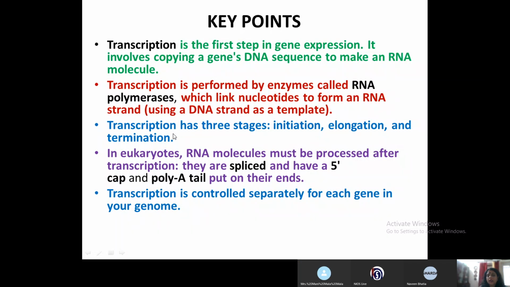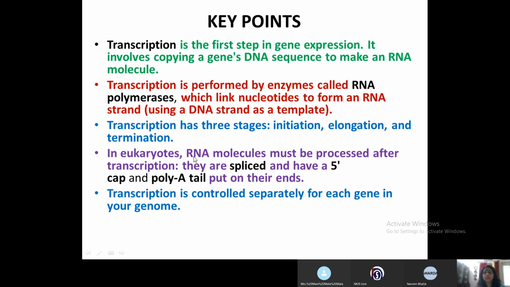Whereas in case of eukaryotes, there are three types of RNA polymerases: RNA polymerase 1, 2 and 3. RNA polymerase 2 is responsible for the transcription of the mRNA or the hnRNA, which after processing becomes the mRNA. Transcription has three stages: initiation, elongation and termination.